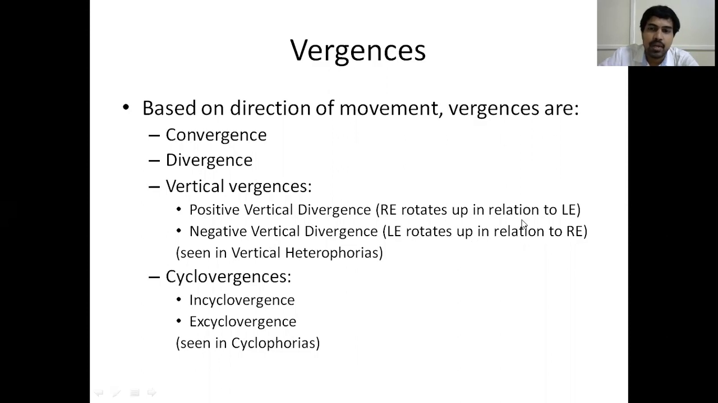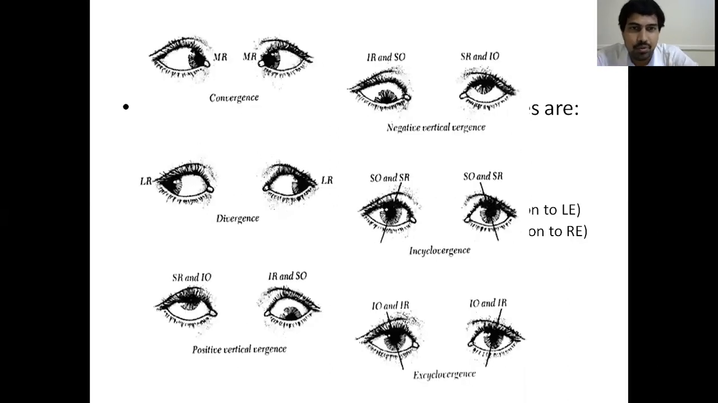So if right eye is up and left eye is down, it is called positive. If left eye is up and right eye is down, it is known as negative. It is seen in vertical heterophorias, that is in vertical squint, with the superior rectus or superior oblique or inferior rectus and inferior oblique. If there is any paralysis in those or muscular imbalance, then we get it. Similarly, cyclovergence is seen in cyclophoria, but these are very rare. Vertical vergences you can see at least in vertical muscle palsies, but cyclovergences are usually very rare. In cyclovergence, both eyeballs rotate inside or both rotate outside. It is a little rare.